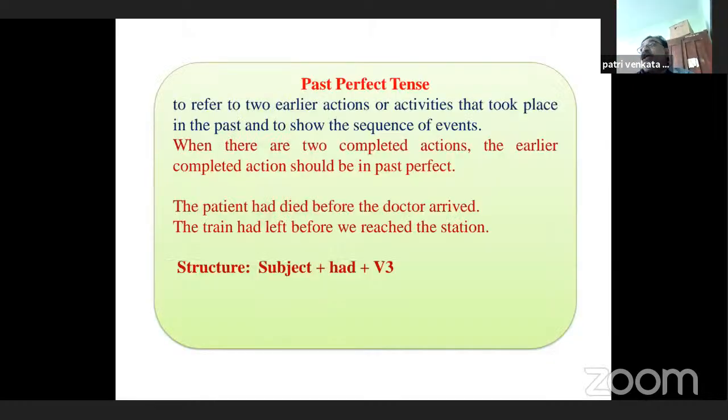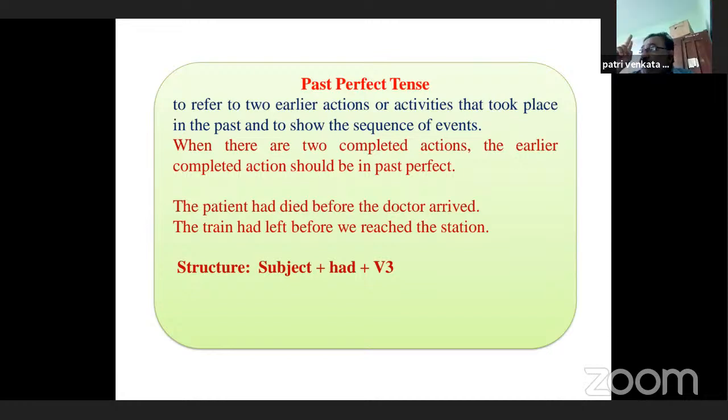What is past perfect tense? It is very simple and easier to understand. It is used to refer to two earlier actions or activities that took place in the past and to show the sequence of events. You see, when there are two completed actions, the earlier completed action should be in the past perfect and the second action should be in simple past tense. This is past perfect. Yes, very simple, very easy to understand.